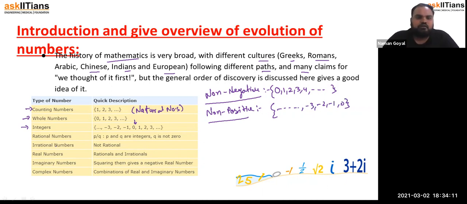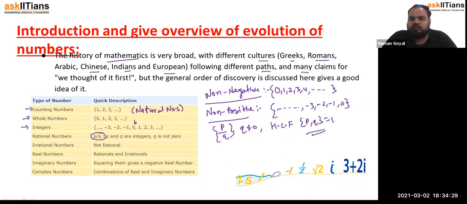Got it? Now, rational numbers are the numbers which can be written in the form p upon q, where q is not equal to 0 and the HCF, highest common factor, of p and q is 1. This is a rational number in standard form. Irrational numbers are those which are not rational. If we combine all rational and irrational numbers, we get real numbers.